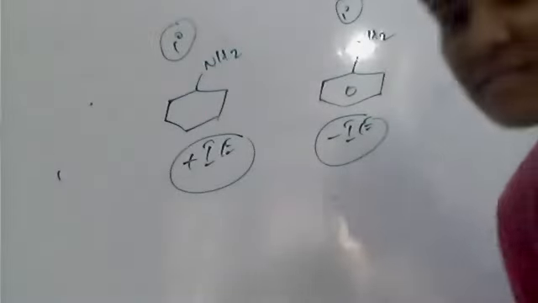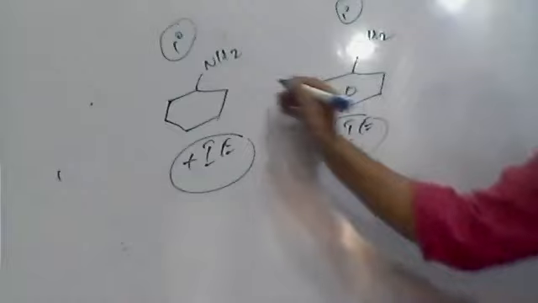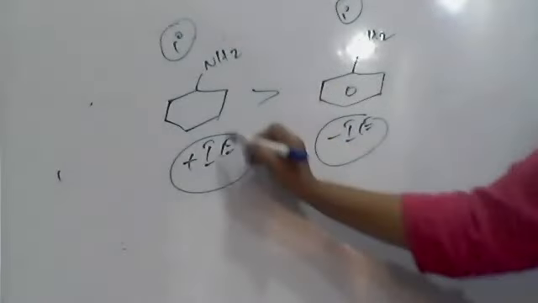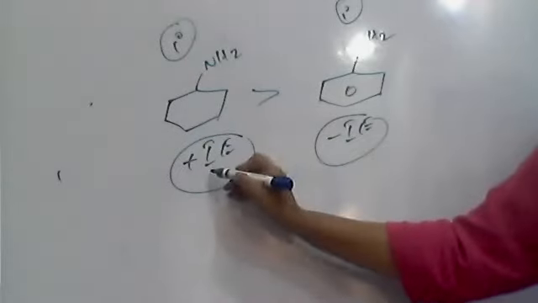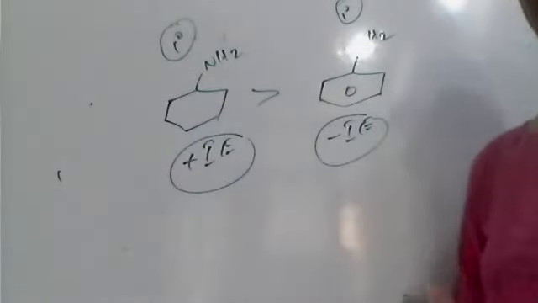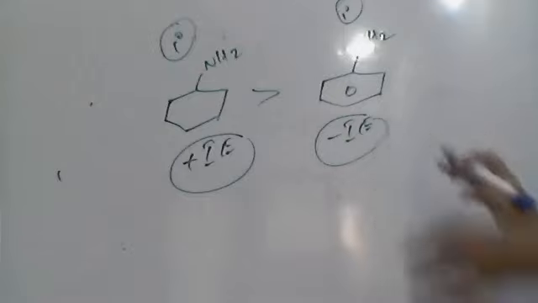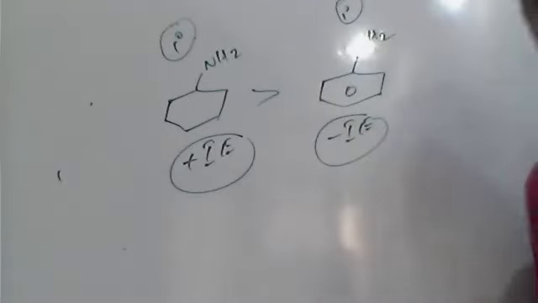Now, which is more basic, the first one or the second one? The first one, because this alkyl group has only C-C single bonds, no conjugation. Therefore, plus I effect, so basic nature is more. This is minus I effect, so basic nature is less. Is that clear?